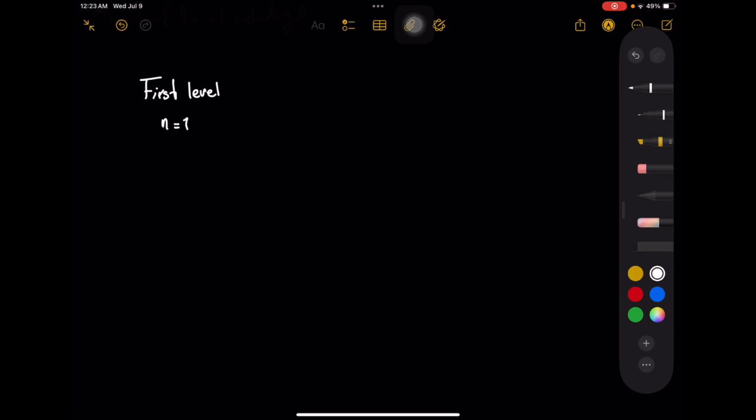So L is n minus 1, so L is 0. m also is positive or negative L, which is again 0. These two are the 1s subshell, sublevel.